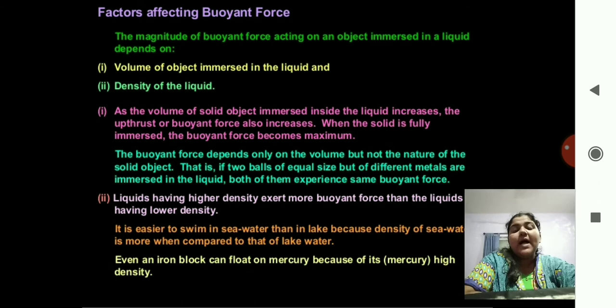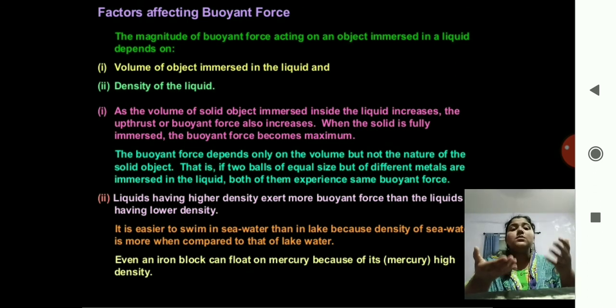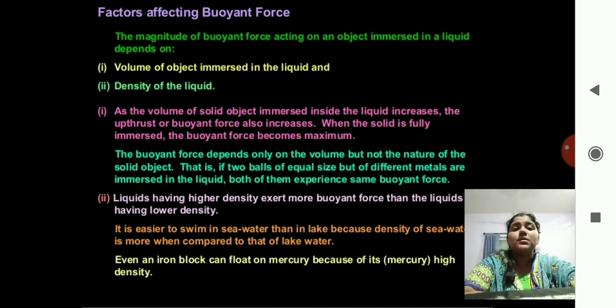First is volume. As the volume of a solid object immersed inside the liquid increases, the upthrust or the buoyant force also increases. Meaning, if you put a big stone in the water, the buoyant force will be more. When the solid is fully immersed, the buoyant force becomes maximum. The buoyant force depends only on the volume but not the nature of the solid object.